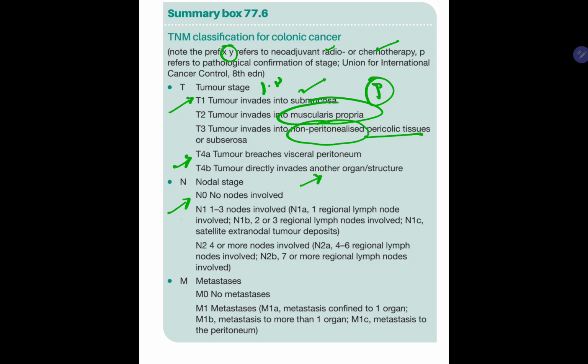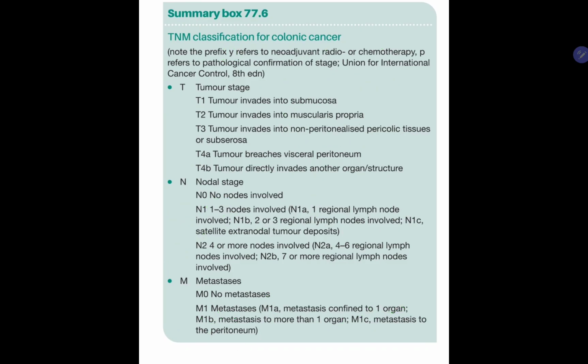N0, no nodes involved. N1, 1 to 3 nodes, which is N1a, 1 regional lymph node, N1b, 2 or 3. N1c, satellite extranodal tumor deposit. N2, 4 or more nodes involved. N2a, 4 to 6. N2b, 7 or more. M0, no metastasis. M1, metastasis. In that, M1a, metastasis to one organ. M1b, more than one organ. M1c, metastasis to the peritoneum.